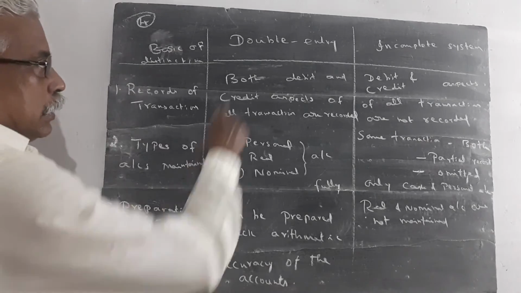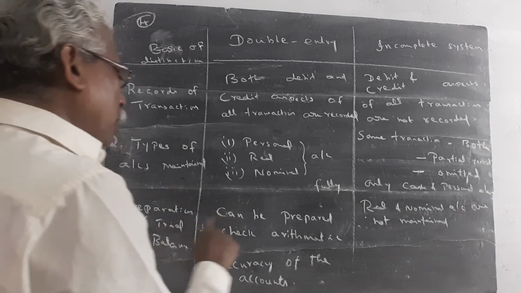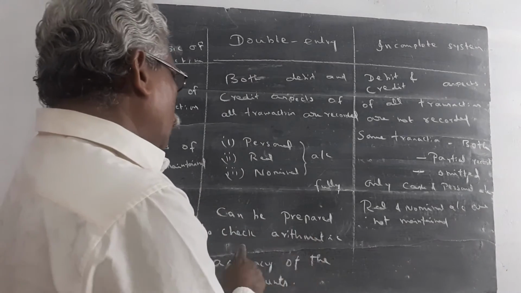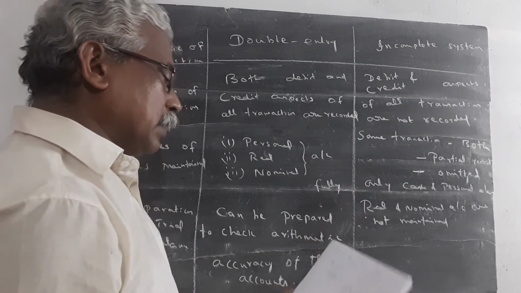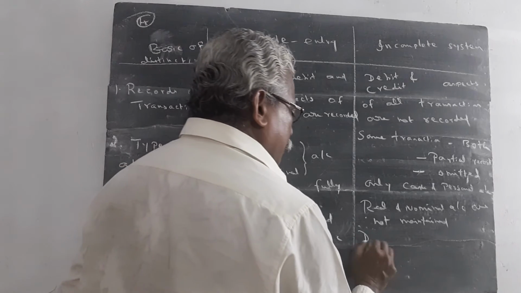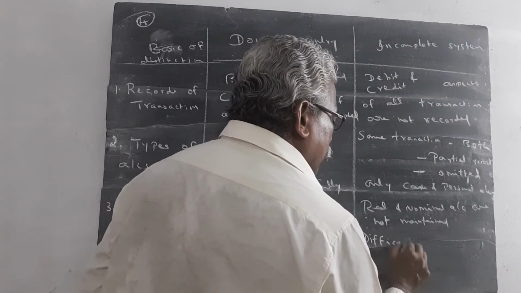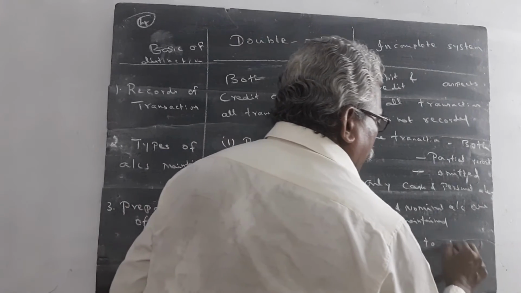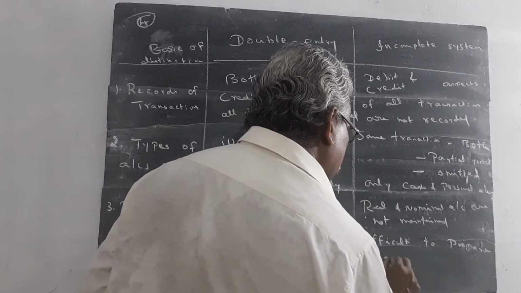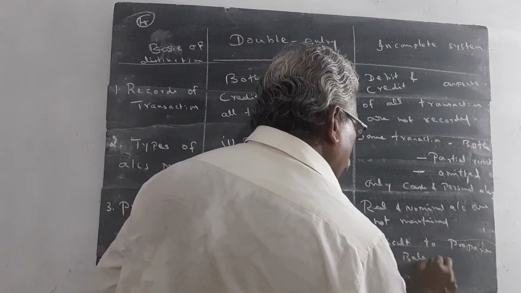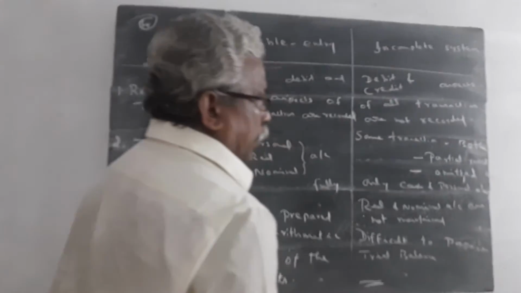Preparation of trial balance. In the double entry system, trial balance can be prepared to check the arithmetical accuracy of the accounts. But in the incomplete records, it is difficult to prepare a trial balance because it is an incomplete one.